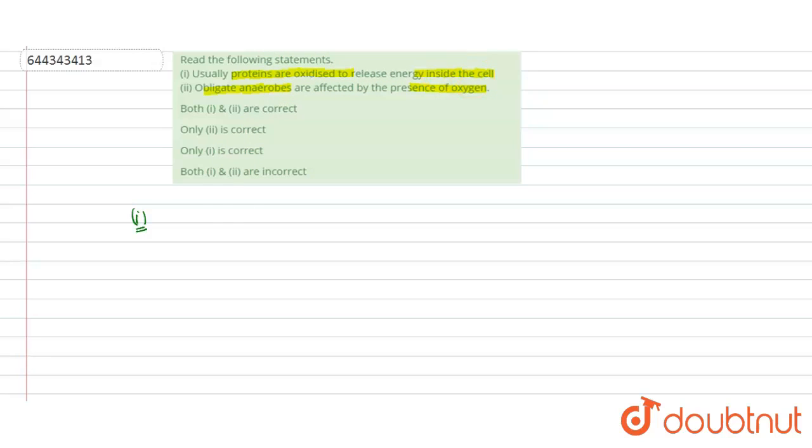So here we will see the first statement, that is proteins are usually oxidized to release energy inside the cell. Inside the cell, the respiratory substrate is that substrate which is being used to release the energy, and that energy is being used by the different cells for their metabolic activities.